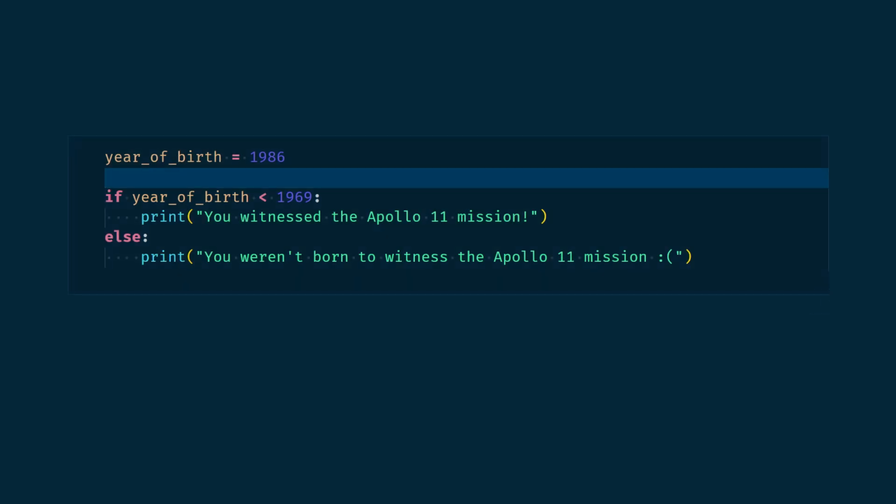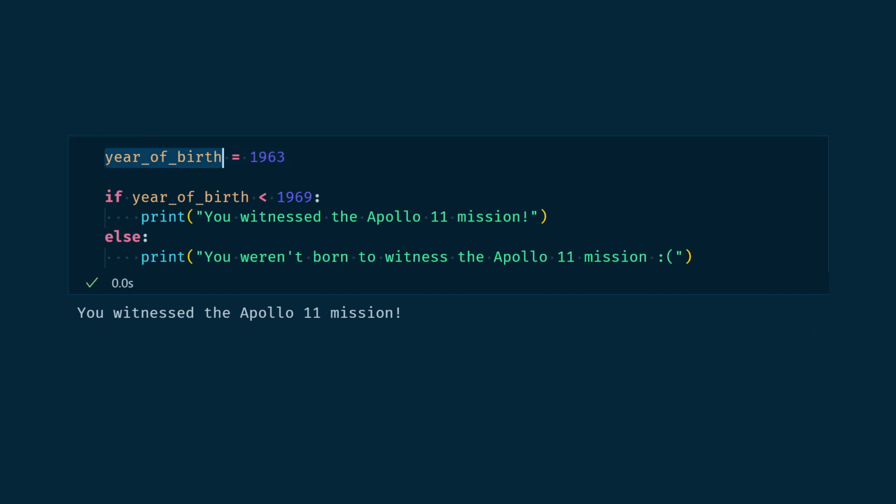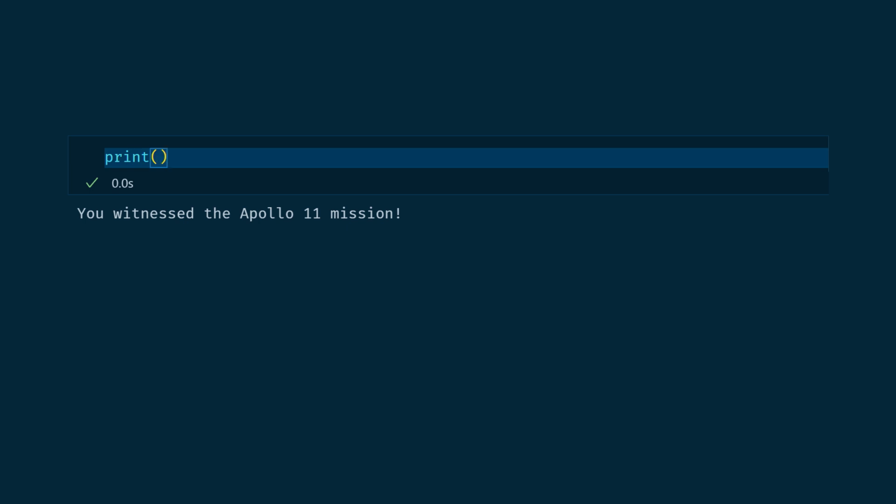Here we have an if-else block. The condition checked here is if the variable year of birth is smaller than 1969. Depending on the results of that comparison, the instructions that are to be run are those from the if block or the else block, here printing two different messages. The comparison is done with the operator less than, which acts like a function returning true or false depending on the inputs.